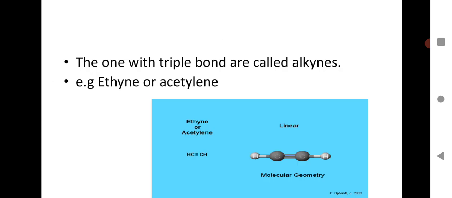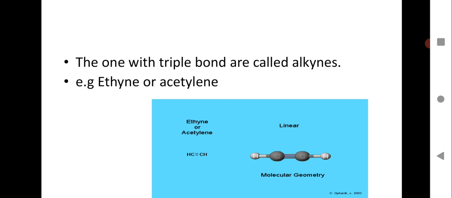The one with a triple bond, where 3 pairs of electrons are shared between 2 carbon atoms. That's why the valence is not satisfied. That's why it is an unsaturated hydrocarbon, which shows triple bonding, and it is called the alkyne series. And the alkyne series will again have many members, as you have for alkanes and alkenes. So the first member again will start here with ethyne, or commonly called acetylene.